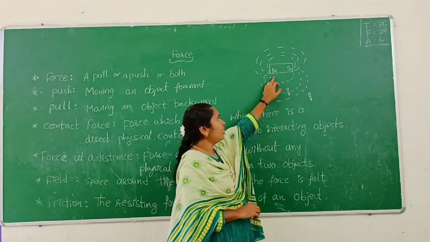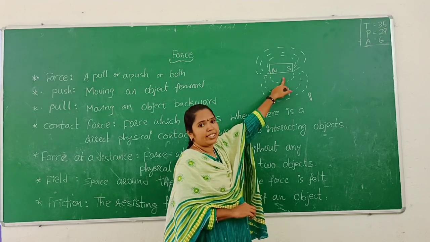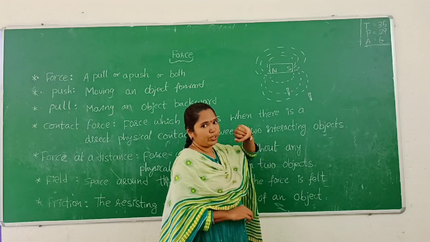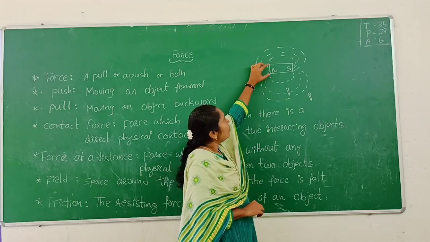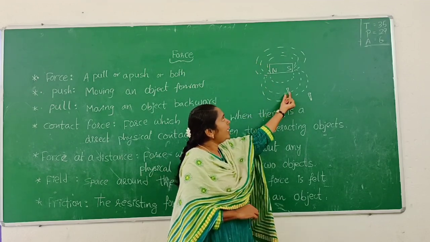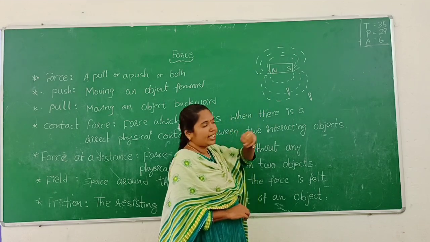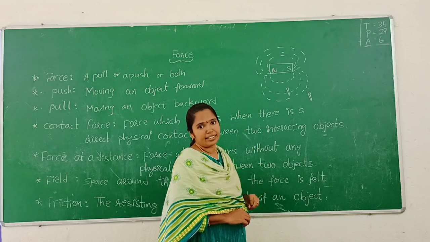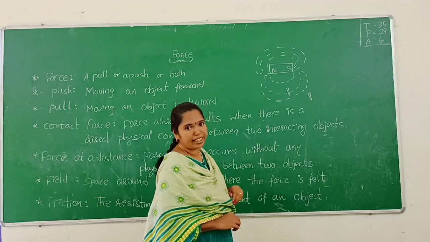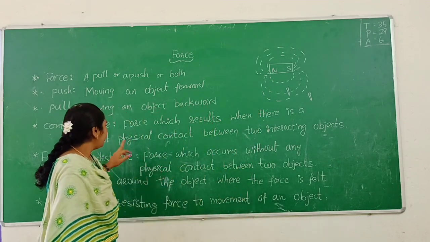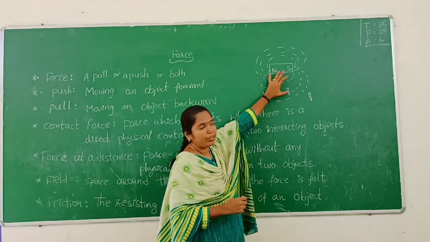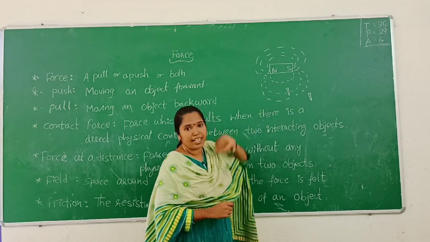See the picture here of the bar magnet. The bar magnet has a north pole and a south pole. So we keep an iron nail near the bar magnet. It is attracted. So some force is acting between the bar magnet and the iron nail.